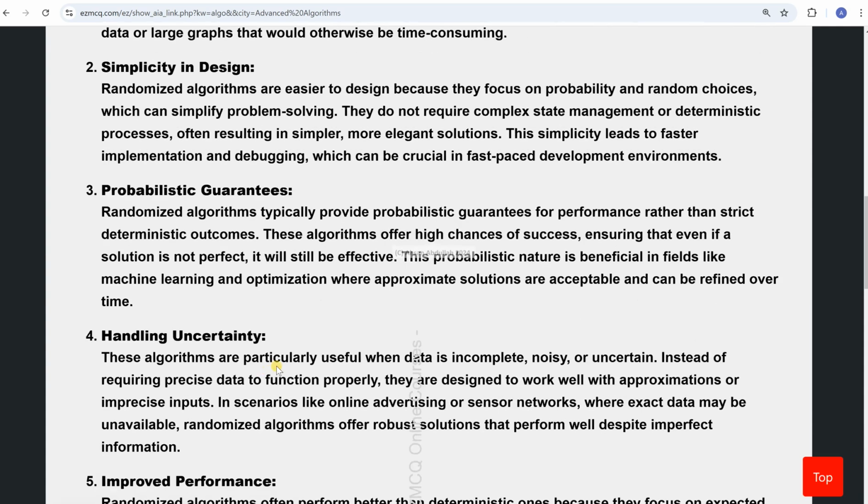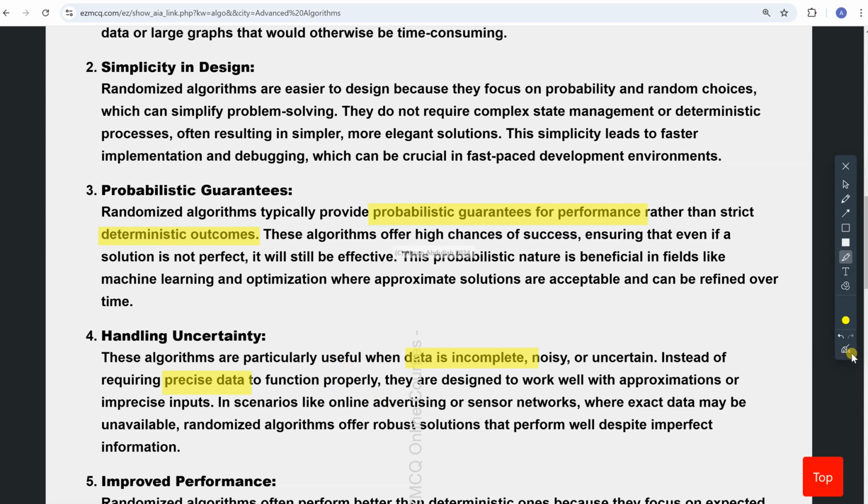So there are probabilistic guarantees for performance rather than strict deterministic outcomes. They are not deterministic, right? And they handle uncertainty when the data is incomplete, the data is noisy, and they don't require precise data to function properly. So they are more pragmatic in this sense.